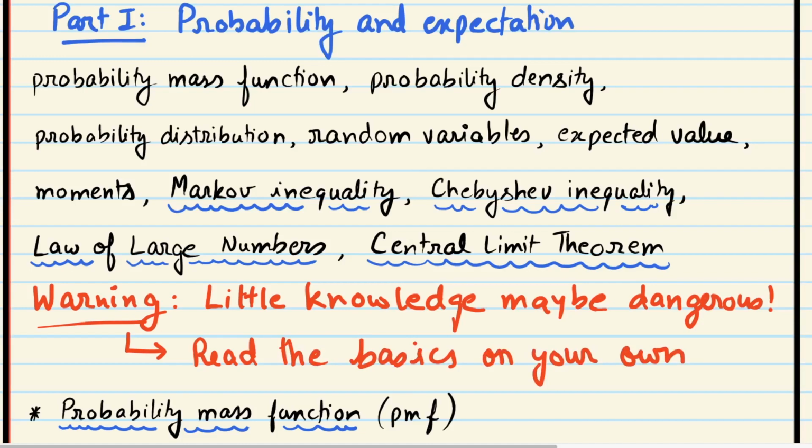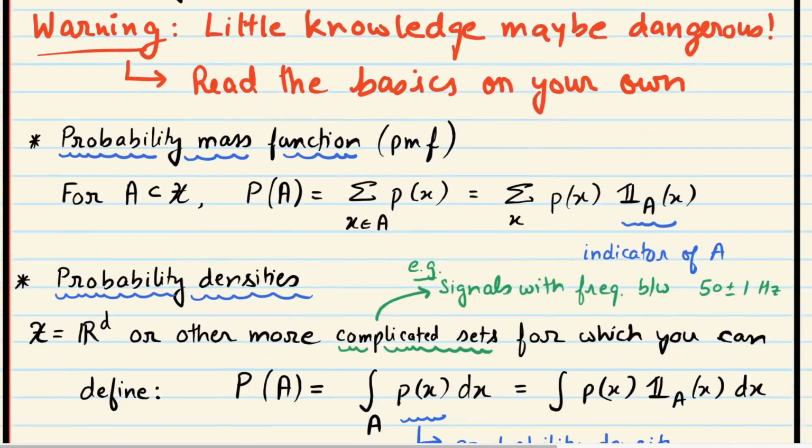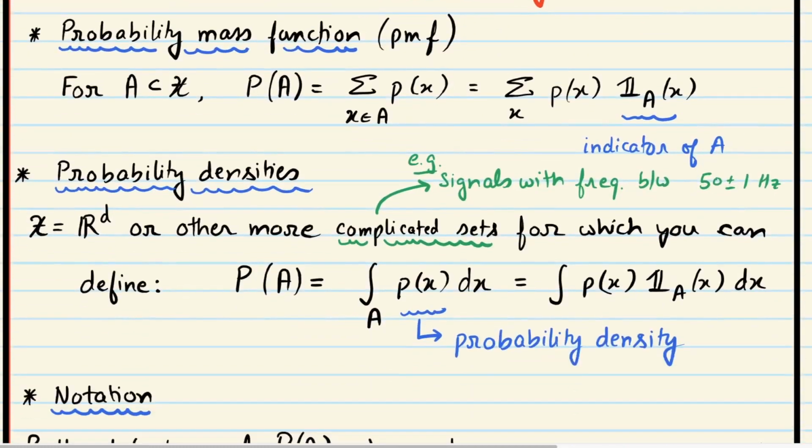Okay. So with that caveat, let me start my quick review of probability. As you may know, there are two kinds of probabilities that we encounter. One is discrete probability and one is continuous probability. We see discrete distributions and we see continuous distributions, and we talk about probability mass functions and we talk about densities. So let me start by reviewing a common notation which will unify both of these into a single umbrella.